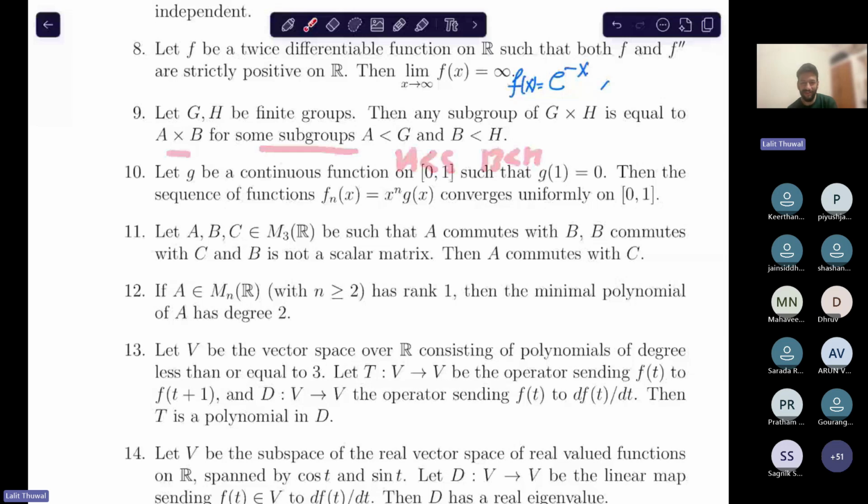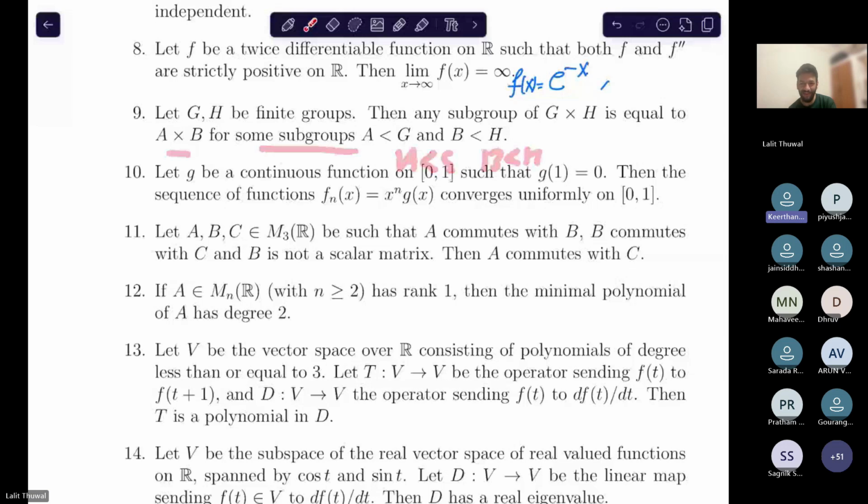By the way, I would like to ask you, Kirtana, you have raised your hand. So what do you think? Is it true? It's not true. It's false. Why is it not true? I can give a counterexample. Give me a counterexample.